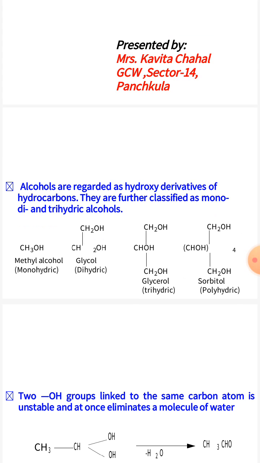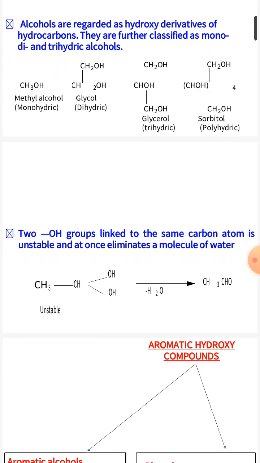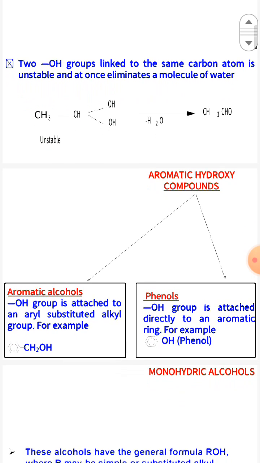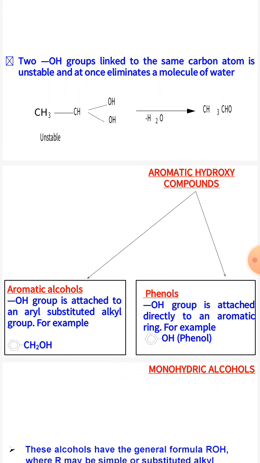Alcohols containing 4 or more hydroxyl groups are known as polyhydric alcohols. Example: methyl alcohol is a monohydric alcohol, glycol is dihydric, glycerol is trihydric, and sorbitol is an example of a polyhydric alcohol which contains 6 OH groups. Two OH groups linked to the same carbon atom is unstable and loses a water molecule to form an aldehyde.